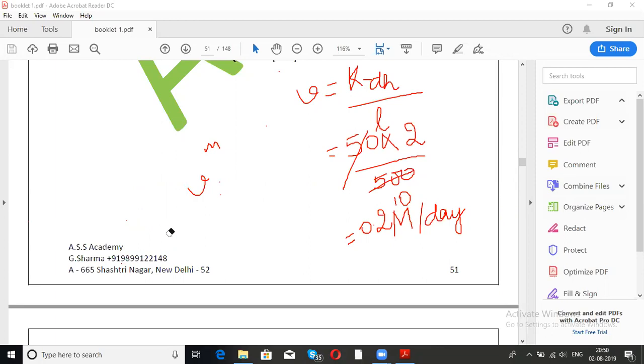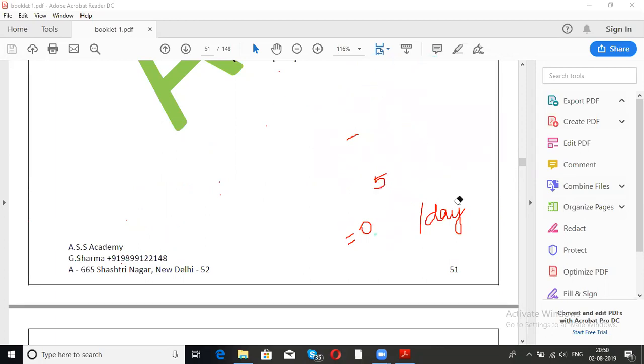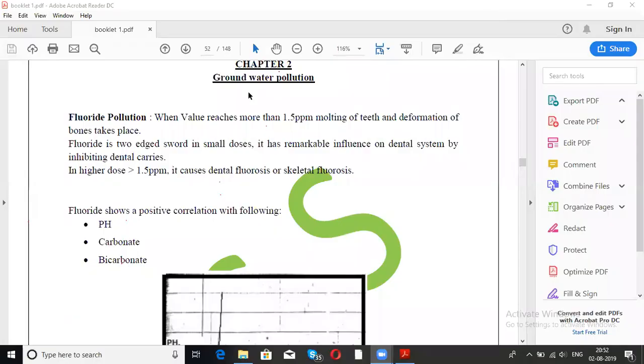Okay, now that this topic is over, now we will move to the next topic, groundwater pollution. Right? Ranjan ma'am is not teaching you groundwater pollution, right? Fluoride pollution. So we will do fluoride pollution now, groundwater pollution.